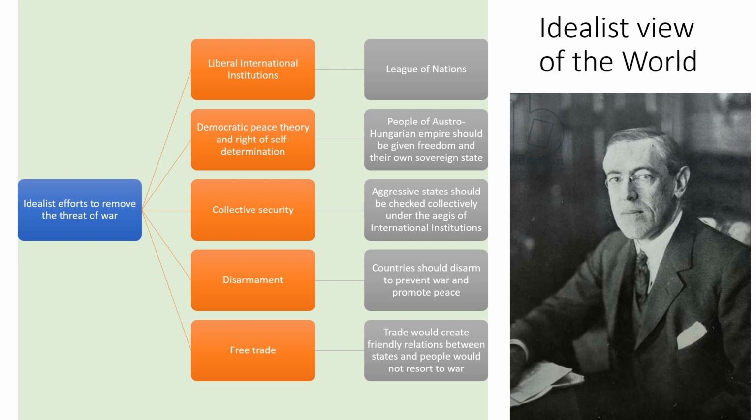Then disarmament. Once again, this idea was given by Woodrow Wilson. Countries should disarm themselves to prevent war and promote peace in the world. Then the last one, and the most important one, free trade. Trade would create friendly relations between states and people would not resort to war. So these were the efforts of idealists to remove war from the world.